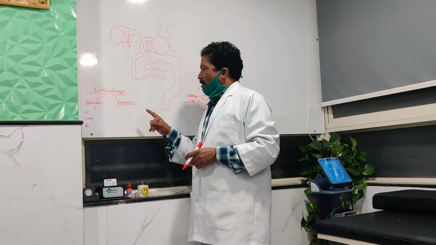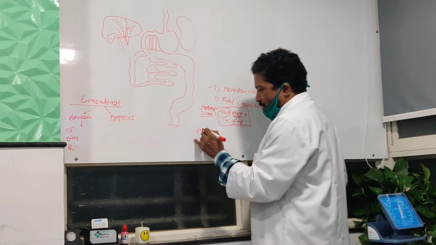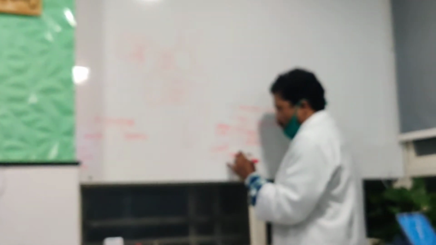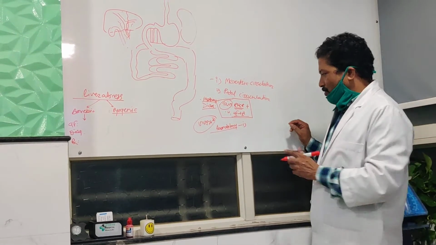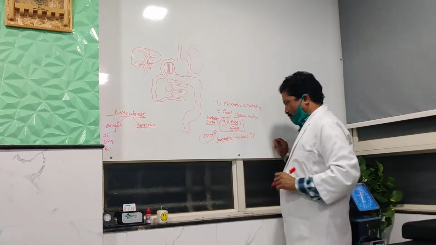Then your investigations. What is your first investigation? The primary investigation is hematology, CBC. What changes does it show? WBC is increased. This is the first pathology.